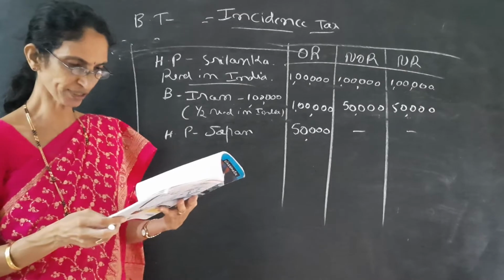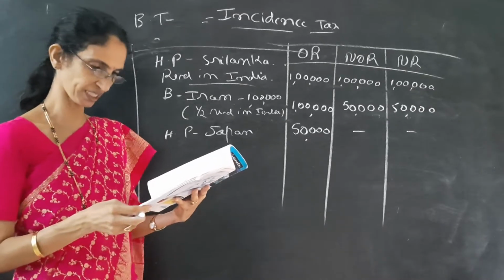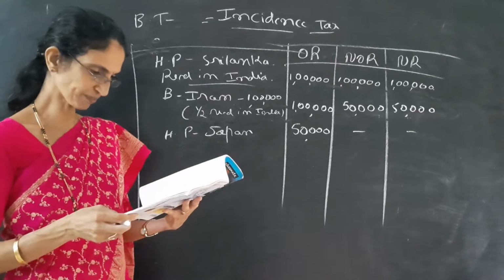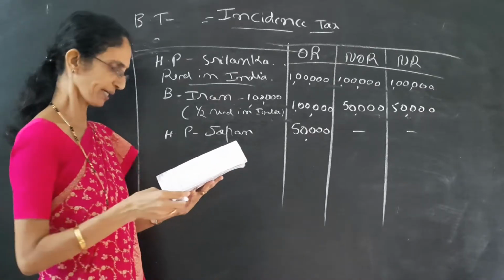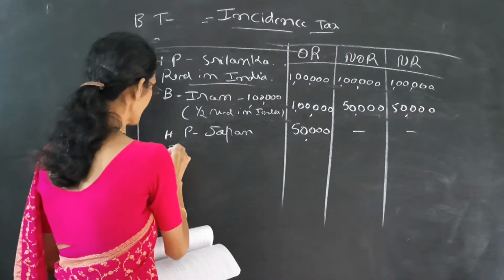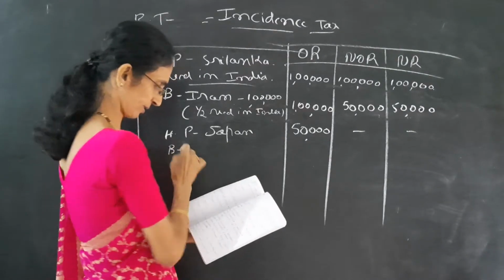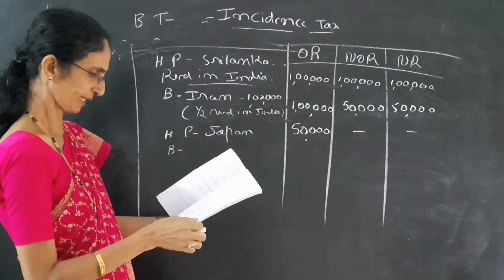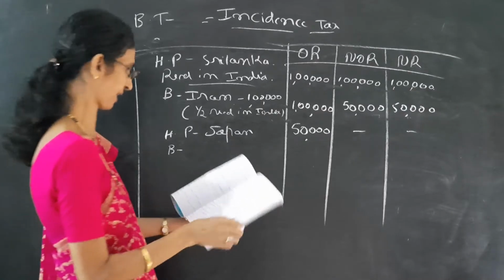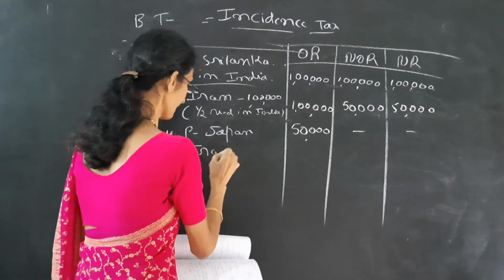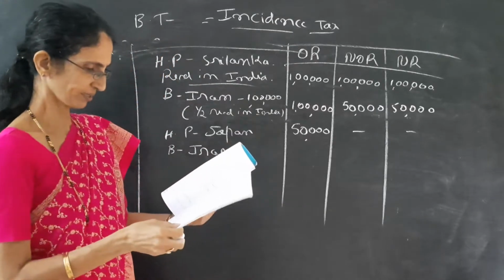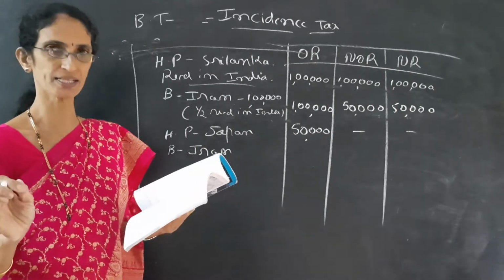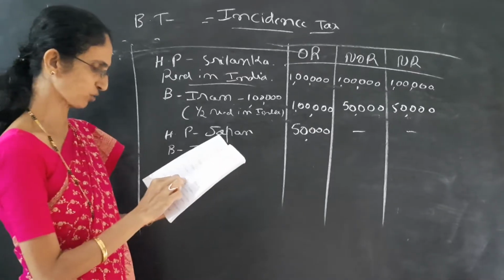Next, profit of business established in Iran but remitted to India, rupees 2 lakh. This business is controlled from India. Read it carefully. Business is established in Iran. Leave the word remitted to India, brought to India once again, rupees 2 lakh.